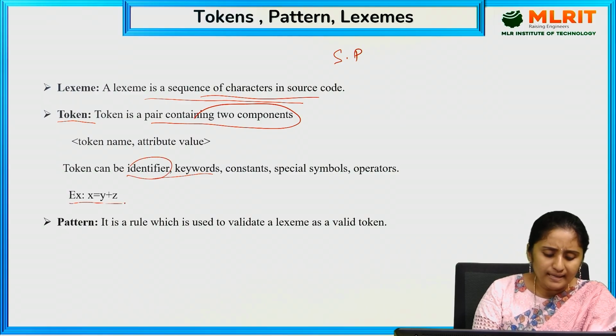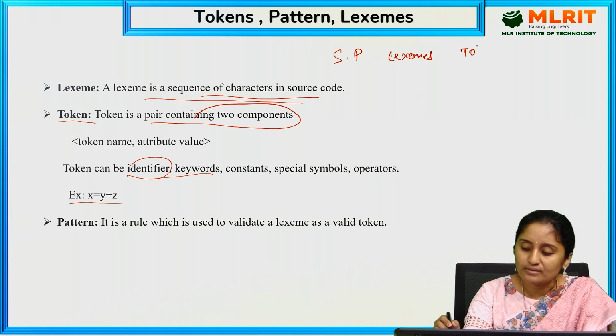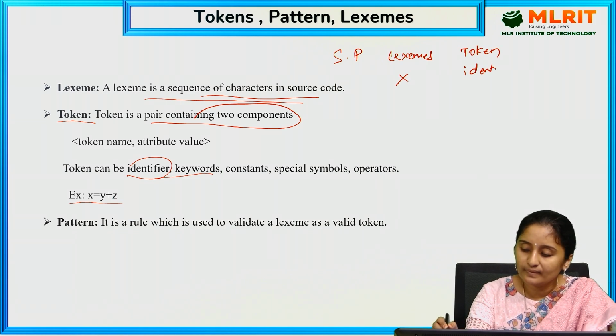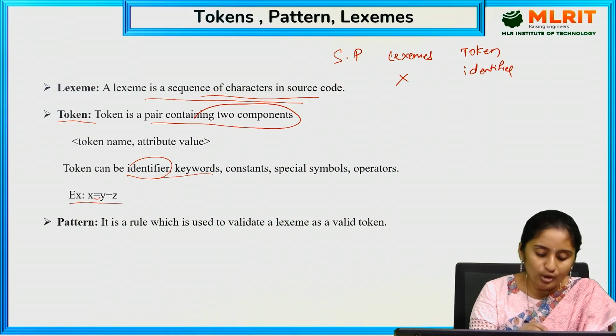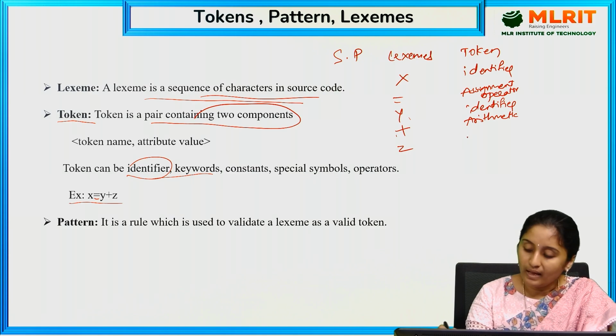So let us take x equal to y plus z. Let us write the lexemes and the tokens. Here x is an identifier. Equal to is an operator, the assignment operator. Y is an identifier. Plus is an arithmetic operator, and z is an identifier.